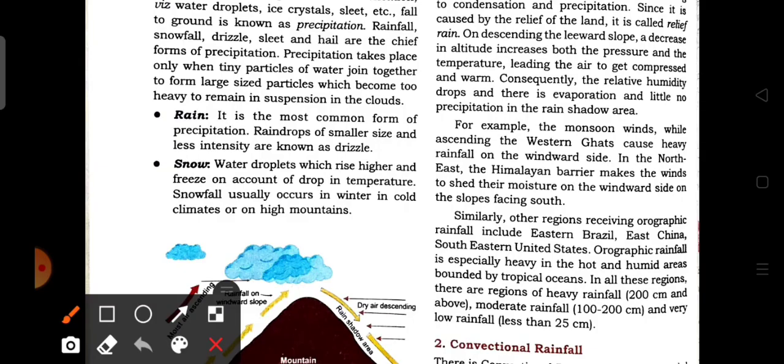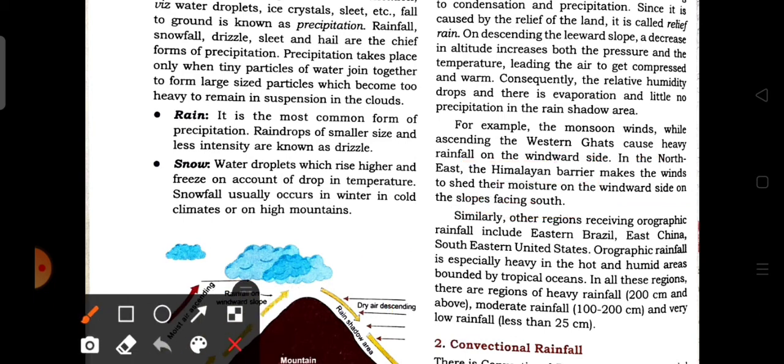Here we can see some examples of relief rainfall. The monsoon wind while ascending the Western Ghats causes heavy rainfall on the windward side. In the northeast, the Himalayan barrier makes the wind shed its moisture on the windward side of the slope facing the southern direction.